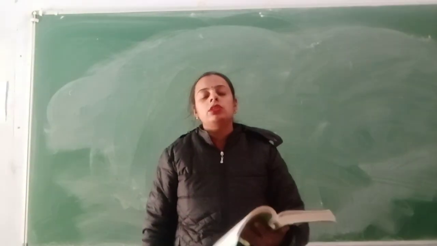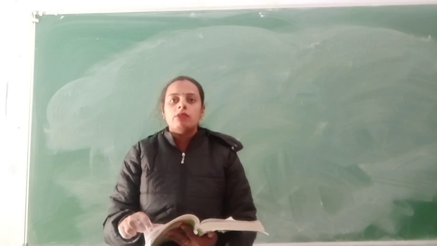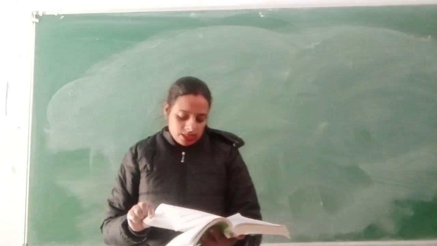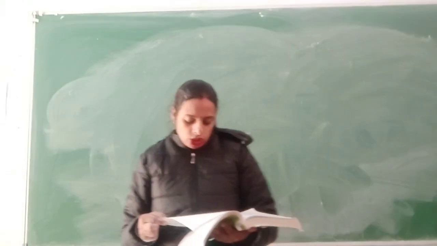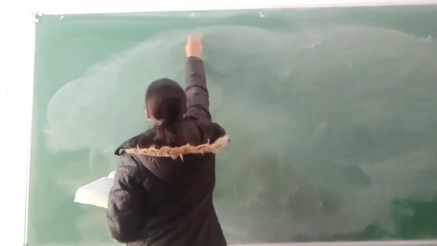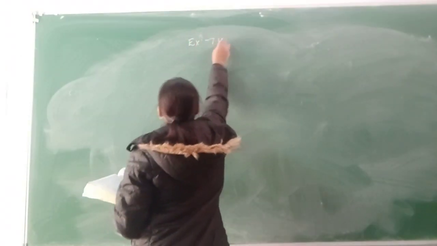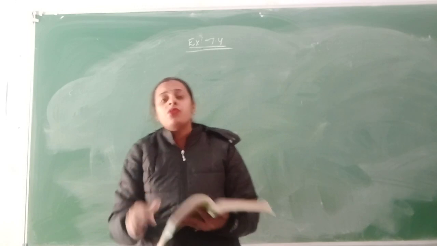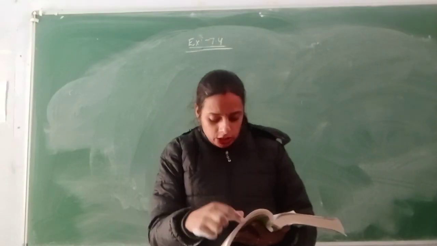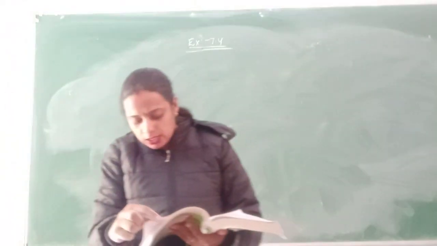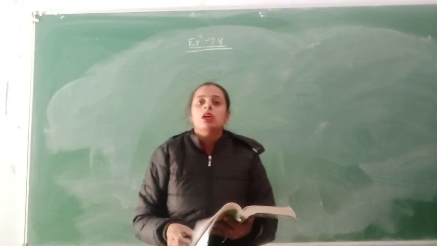Today we are just going to start our next exercise, that is exercise 7.4, in which the first question is: you will use the permutation. You have to find the number of ways by using the permutation. In how many ways can the 6 children stand in a queue?